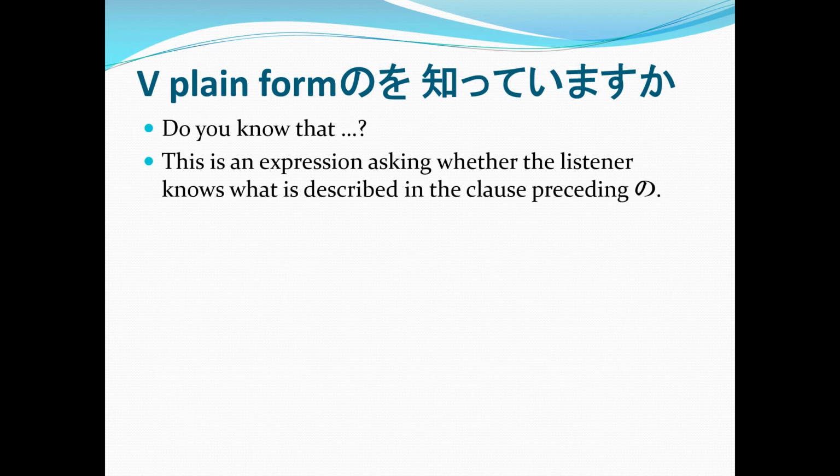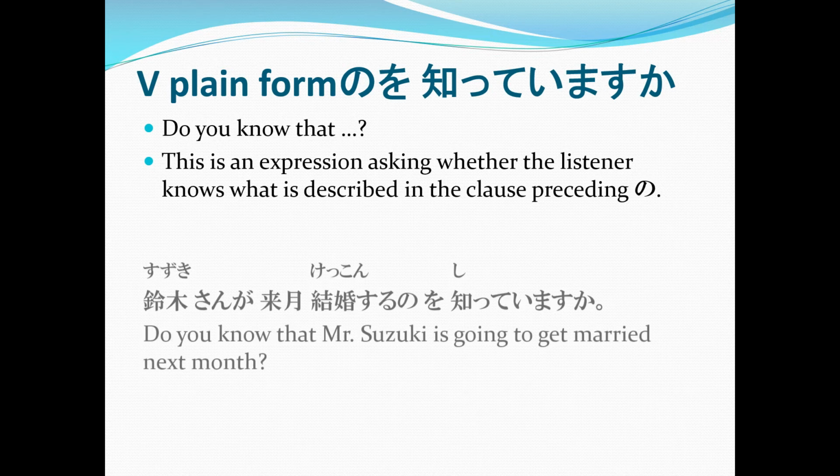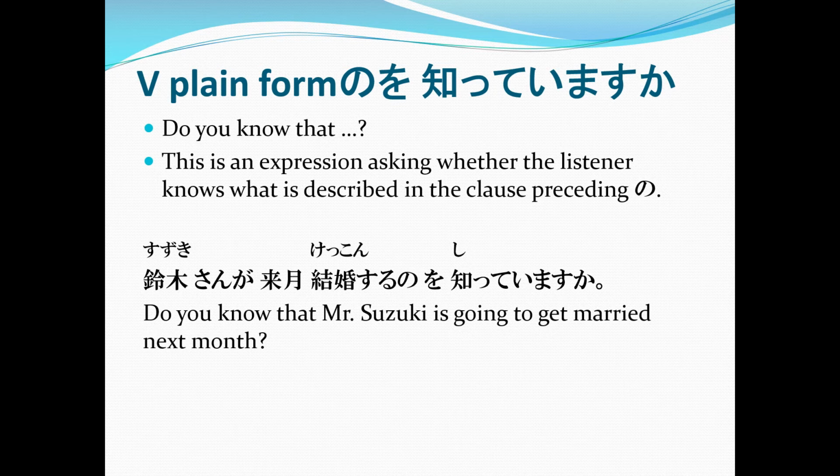So this is an expression asking whether the listener knows what is described in the clause preceding no. Examples. Suzuki-san ga kongetsu kekkon suru no wo shite imasu ka? Again, Suzuki-san ga kongetsu kekkon suru no wo shite imasu ka? Did you know that Mr. Suzuki is going to get married next month?